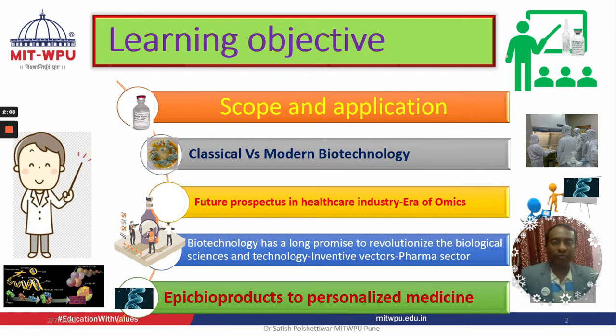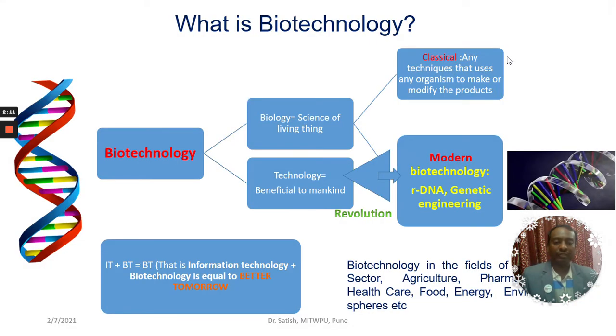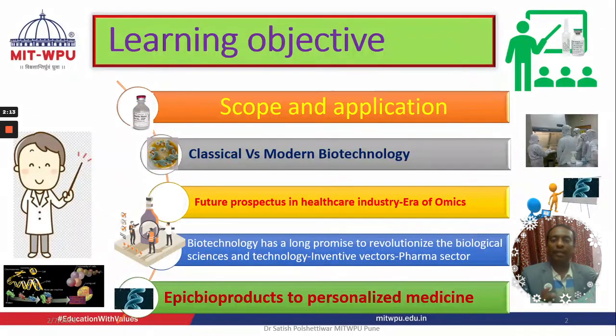We all know we are in the era of omics, where we need to understand proteomics, genomics, and pharmacogenomics. That is the kind of subject we are going to discuss. Then we'll be talking on various products of this biotechnology, what different products are available in the market, and what research is going on in these particular aspects. We all know this is the subject we call innovative vectors for the pharma sector. So this is the kind of thing we are going to learn in today's session.